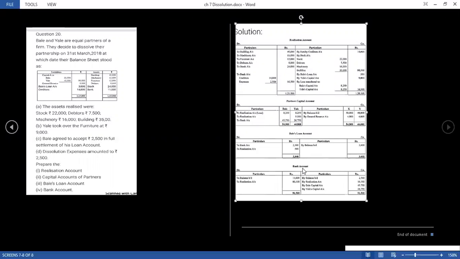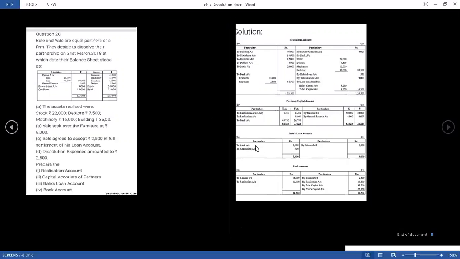Now bank account: first of all we have to transfer the opening balance from the asset side. From the asset side we had a balance of rupees 11,000, and it has been transferred here. Now in the whole question, you have to look at the realization account wherever you find the bank. Here we have the bank with the assets, so it will be transferred on the debit side, and here liabilities we have paid, so it will be transferred on the credit side.